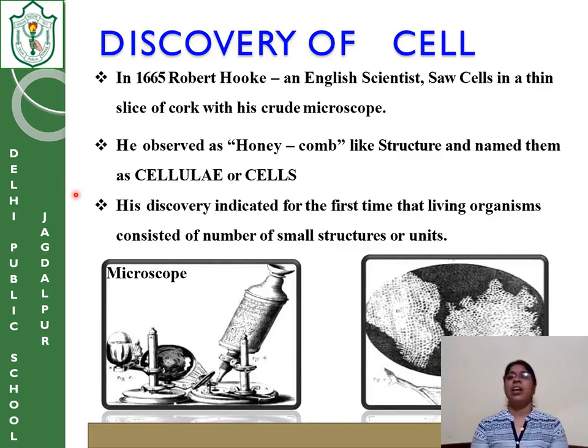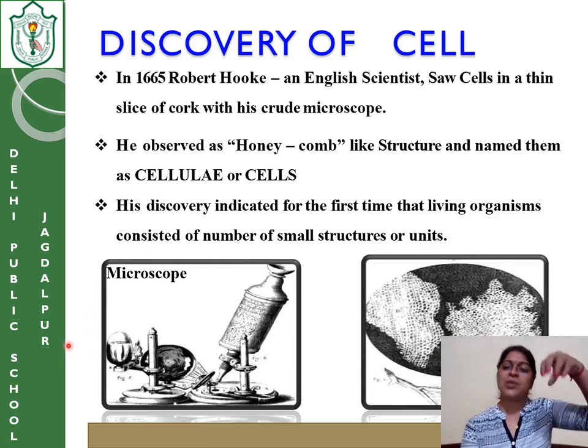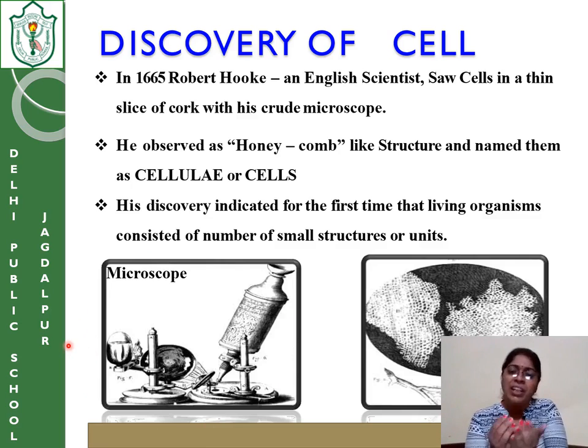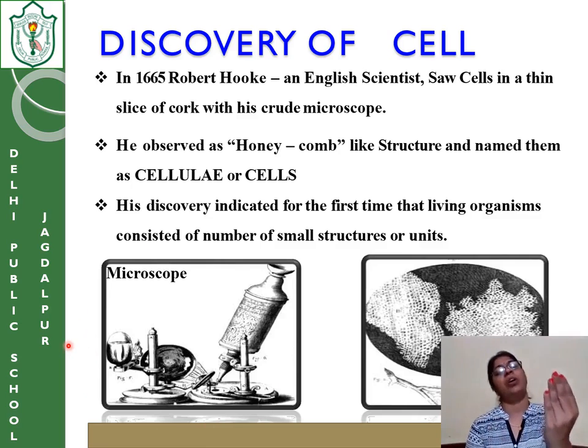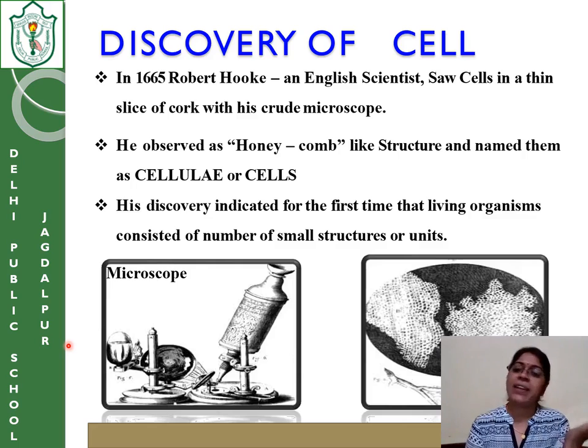One day, he cut a slice of a cork and put it under a very crude microscope. What is the meaning of crude? Very basic, which had a lens and a viewpoint, so that he could see. When he saw the slice of cork with his naked eye, he could not see anything. But when he put it in the microscope and magnified it, he saw that some structures were visible. What is that structure?